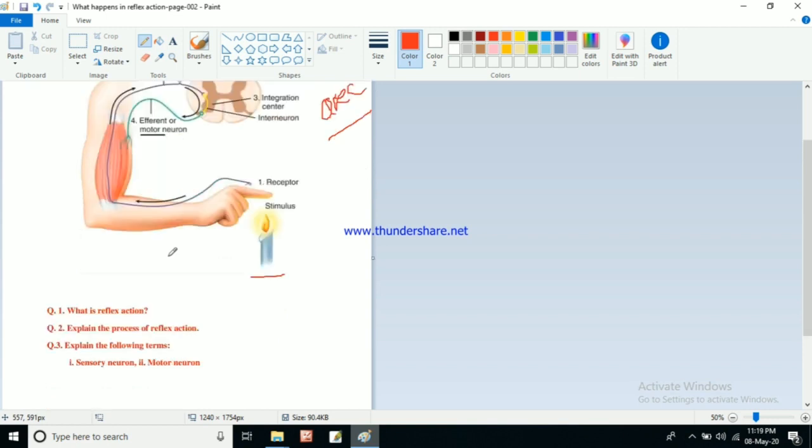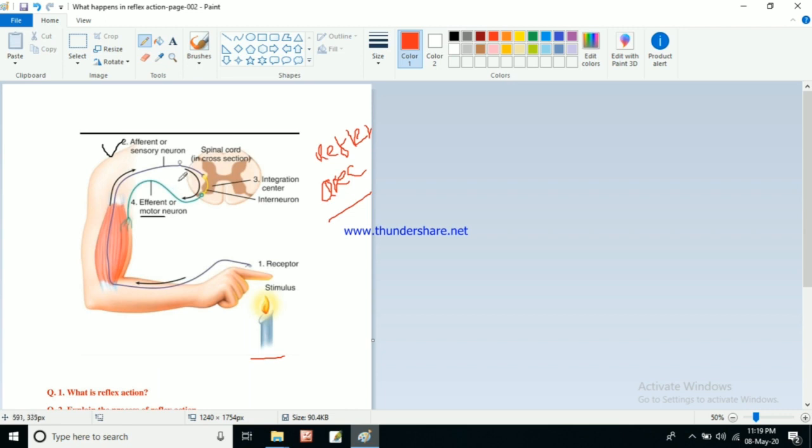So I have given some questions here. The first question is, what is reflex action? That one you will write in your copy, and explain the process of reflex action. It is a very simple process. I will repeat again.